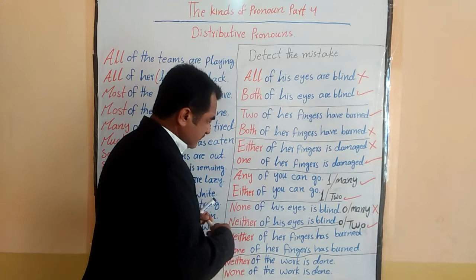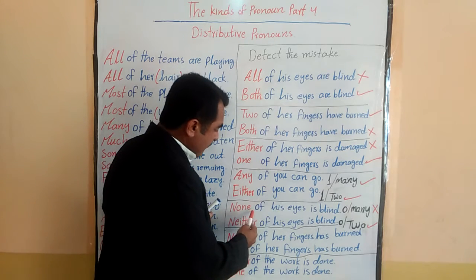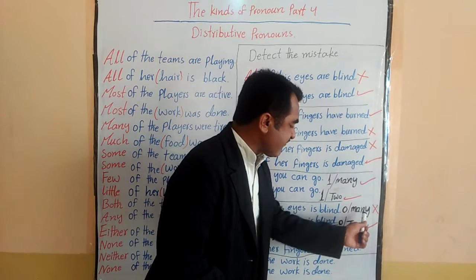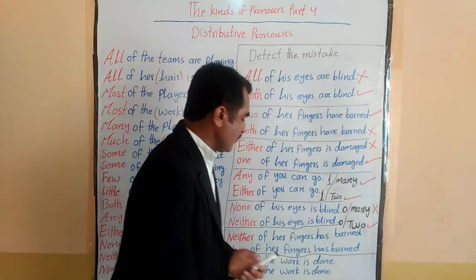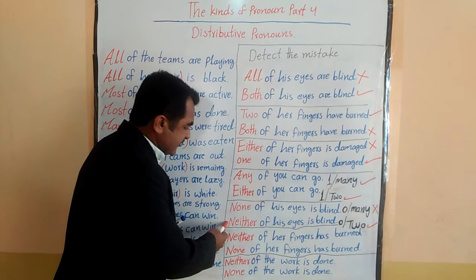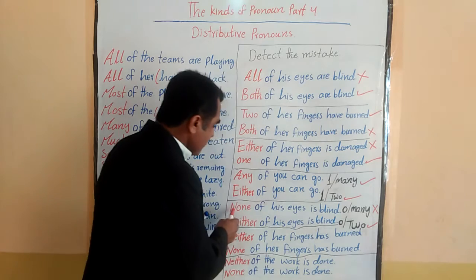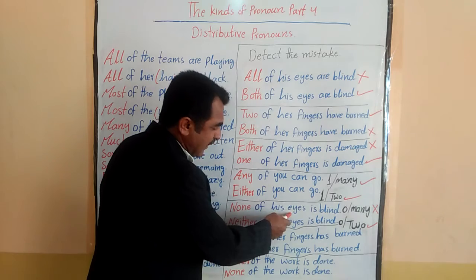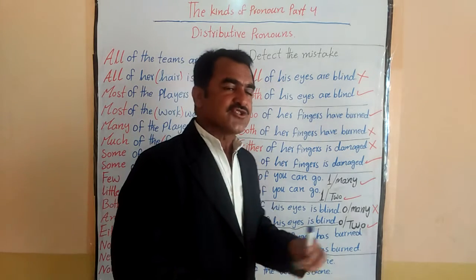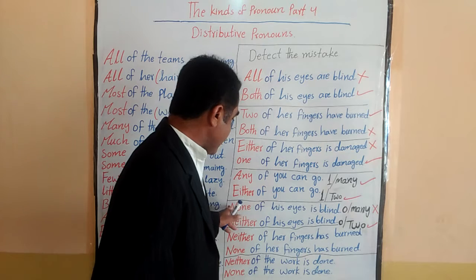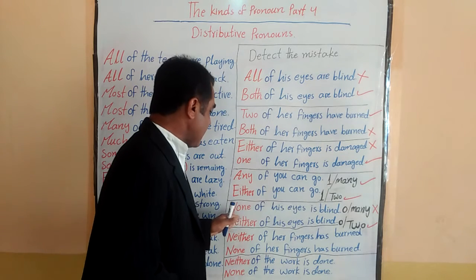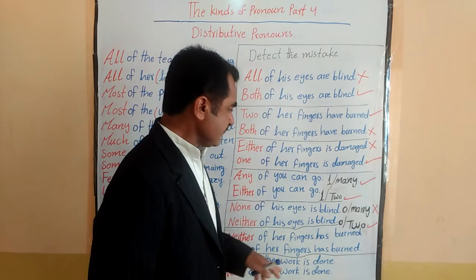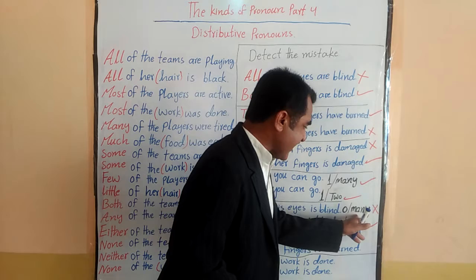Okay? But you can see the example. None of his eyes is blind. Now here I have told you that 0 out of many, 0 out of 2. Okay? So when we talk 0 out of 2, so this one is correct. When we talk 0 out of, again we are giving this problem, that eyes, okay? Eyes are not 2. So that is why none is, here, none is wrong. Otherwise the sentence is correct, okay? But none is wrong. Okay? This one is correct.